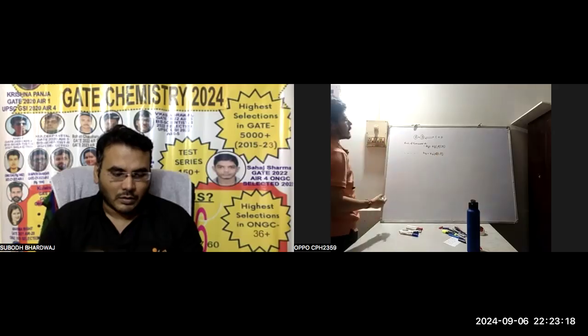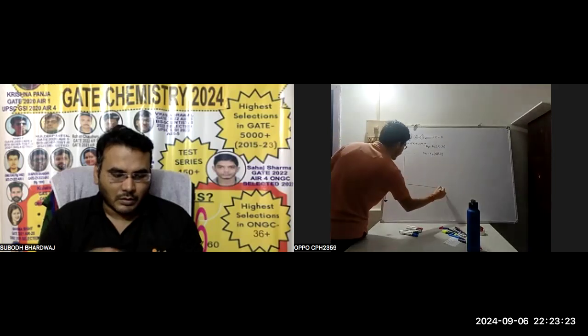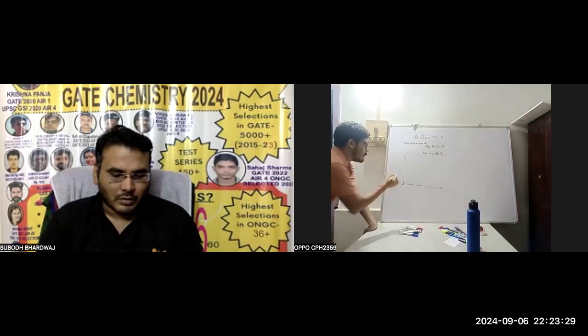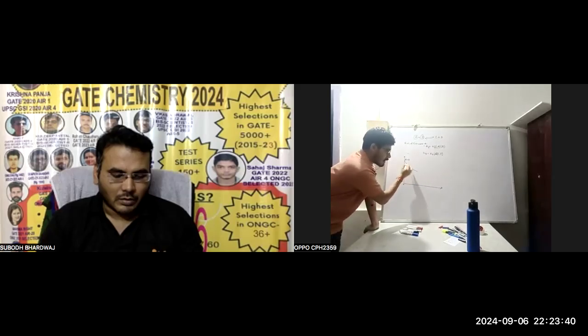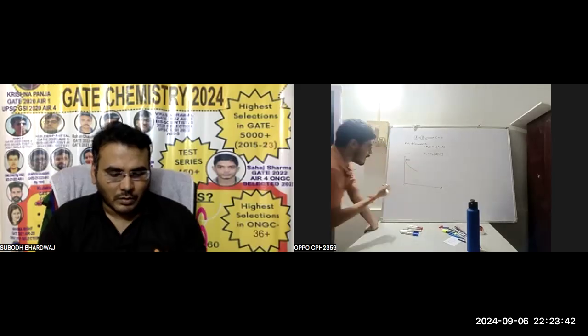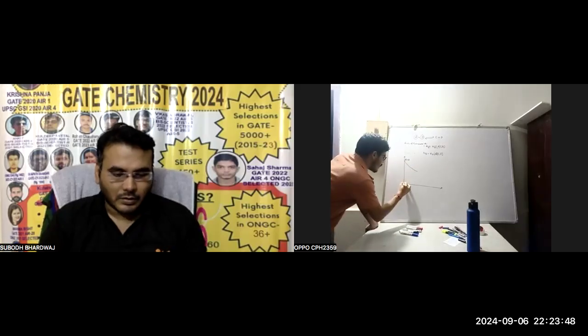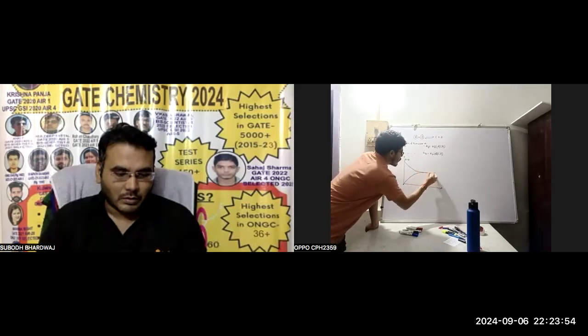We can also draw a graph. At the initial time, only the concentrations of A and B are there. As the reaction proceeds, the concentrations of A and B decrease exponentially, and at the same time C and D are forming, so their concentration increases. At some point the curves of C and D and A and B meet, and this point is called equilibrium.